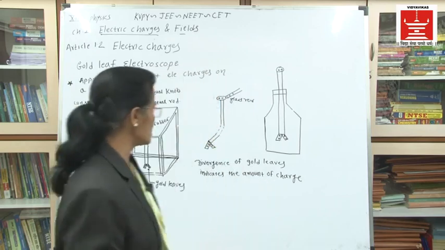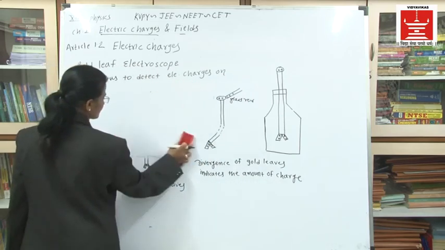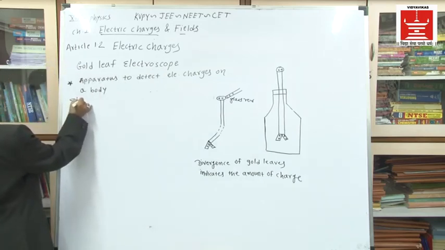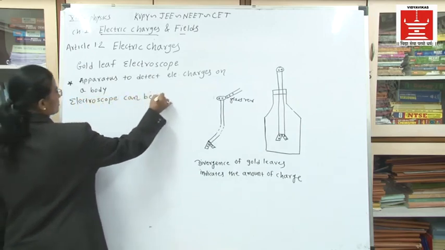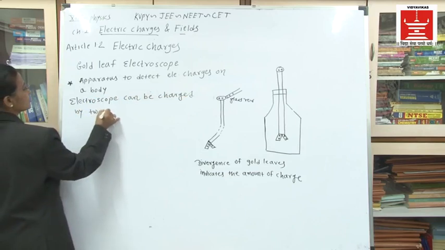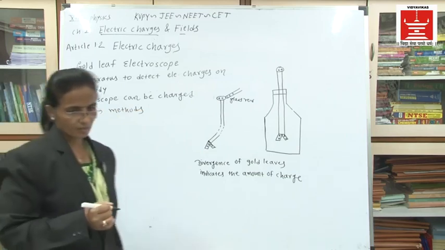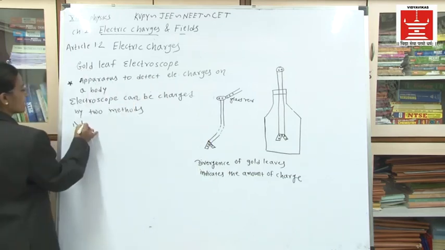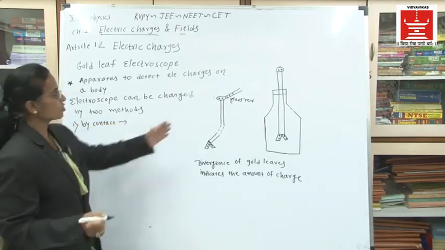The first method, I will write this here: the electroscope can be charged by two methods. The first method is the by contact method. First is by contact. Now what is the meaning of by contact method? This is what I have shown by contact.